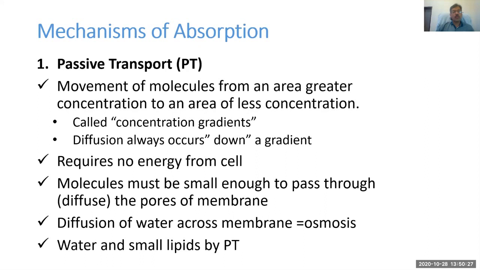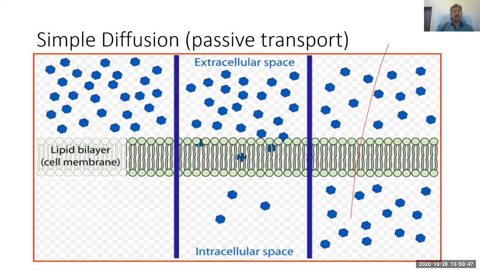So there is no requirement of energy. Molecules must be in a small form so that they can diffuse easily. The diffusion of water across a membrane, that particular process is known as osmosis. Then water and small lipids, short chain fatty acids or small lipids, pass through this passive transport system. This is an example of simple diffusion.